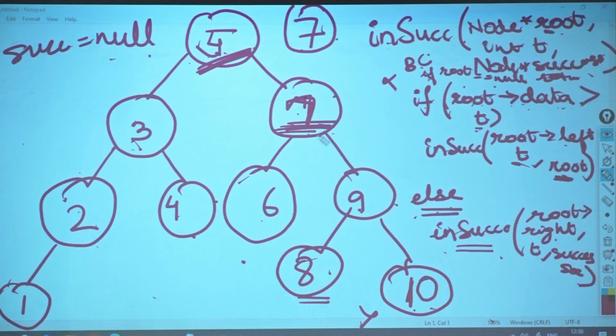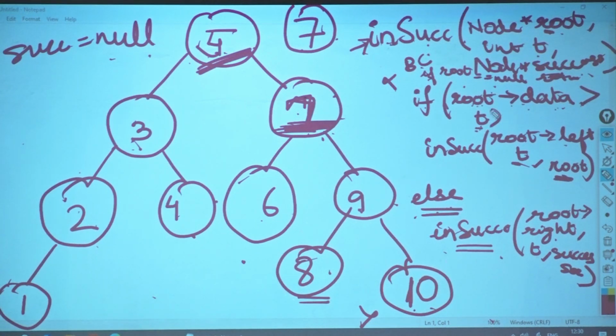Fine. So now when I have passed null to it, at this point, again this will get called in successor. Now what is root with me? 7. What is T? 7. What is successor? Null. Okay? Now I have checked again. Is root's data greater than T?